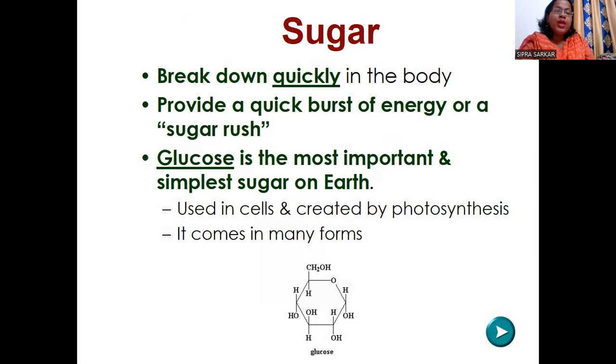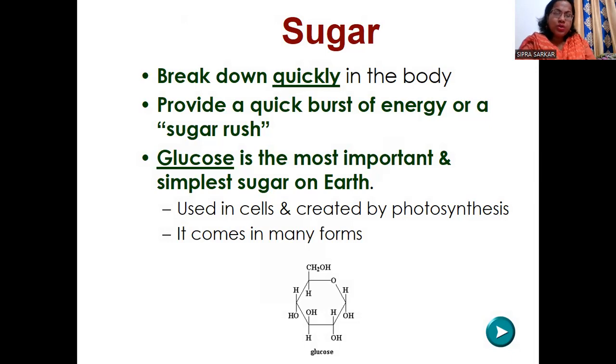Okay, so they break down quickly in the body and provide a quick burst of energy, a sugar rush. Glucose is the most important and simple sugar on earth. It is used in cells and created by photosynthesis, and it comes in many forms like glucose, fructose, ketose, maltose, lactose. These are the compounds.